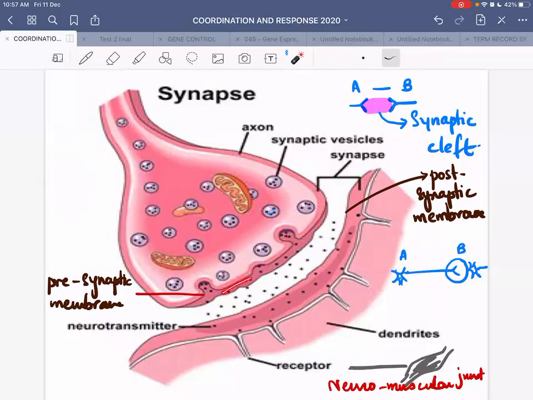See over here, this is your presynaptic membrane. It has been modified in such a manner that these synaptic vesicles can attach and they can release the neurotransmitter which is contained inside them. This is the modification of the presynaptic membrane.